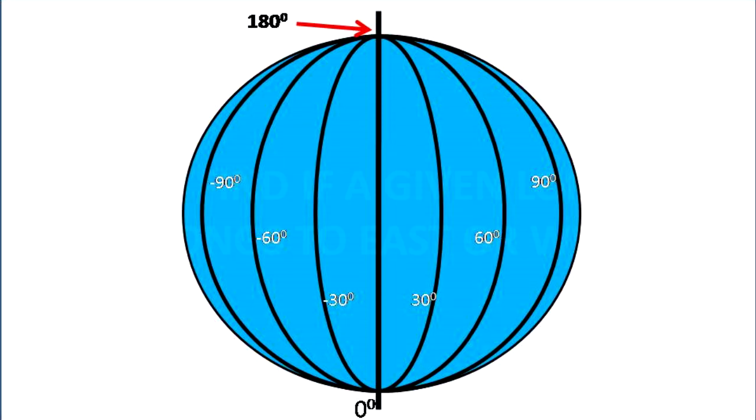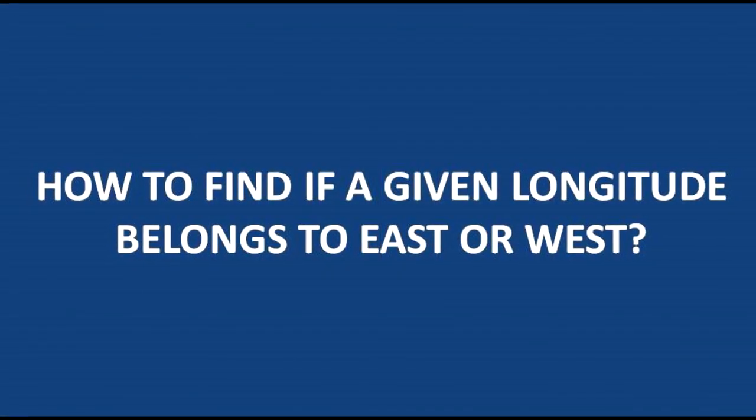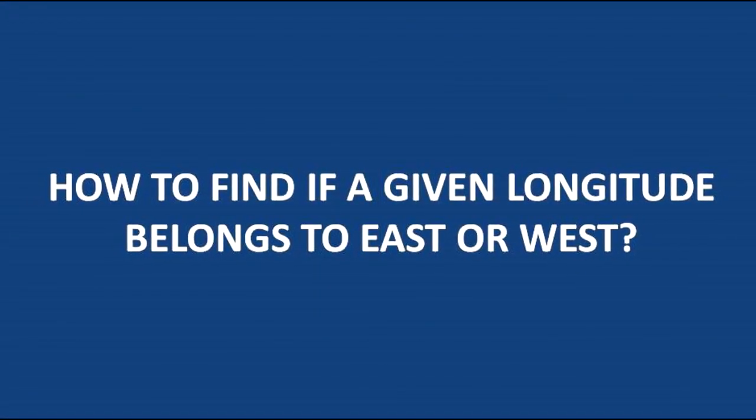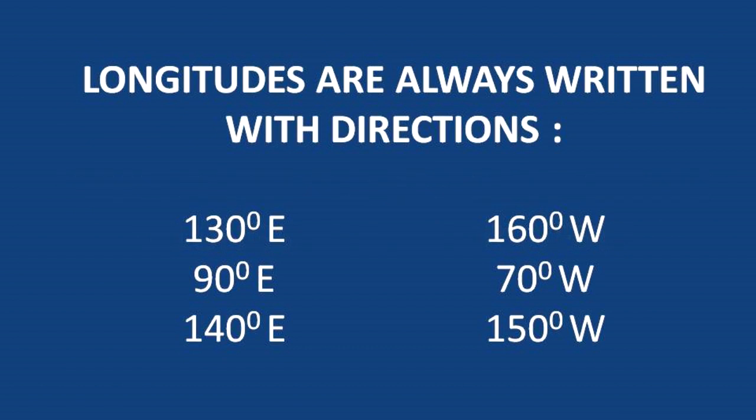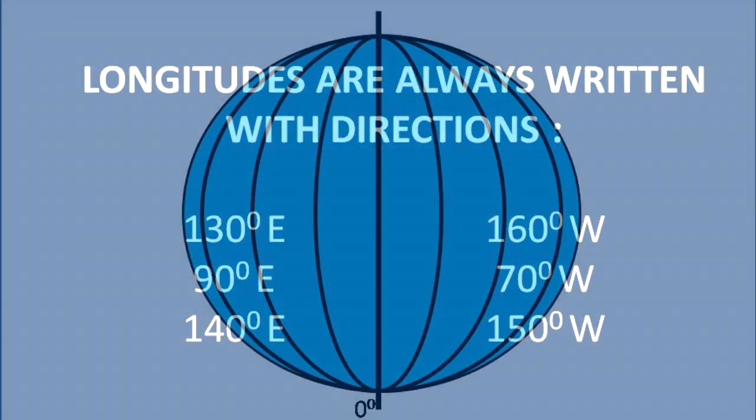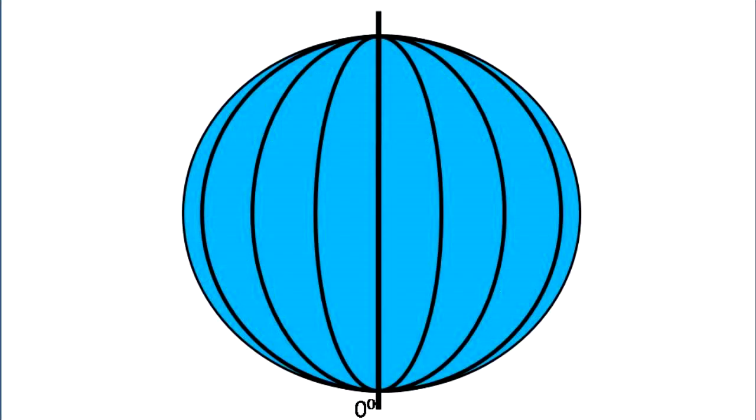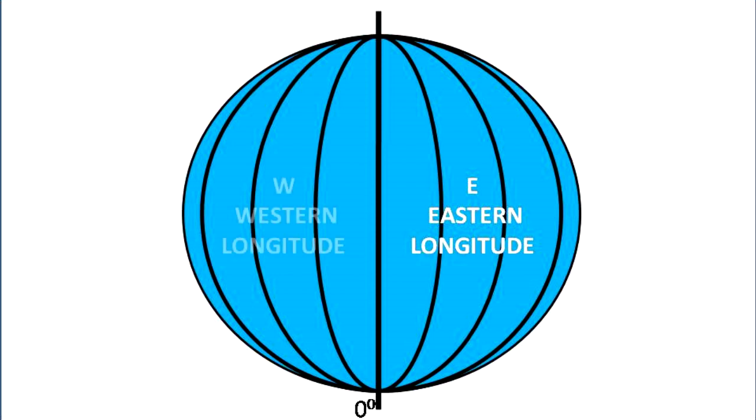Well, how to find if a given degree belongs to east or west? So, longitudes are also written with directions as 30 degree east, 120 degree east, 150 degree west, 160 degree west, etc. Here, E means eastern longitudes and W means western longitudes.